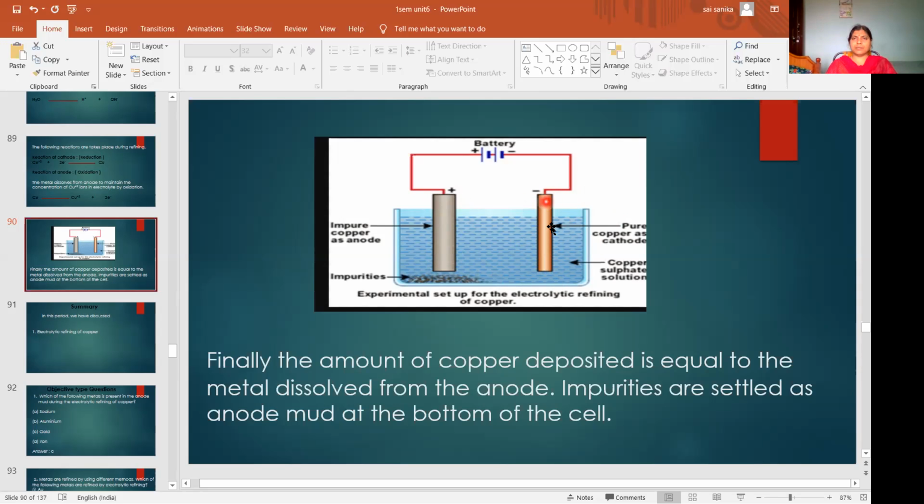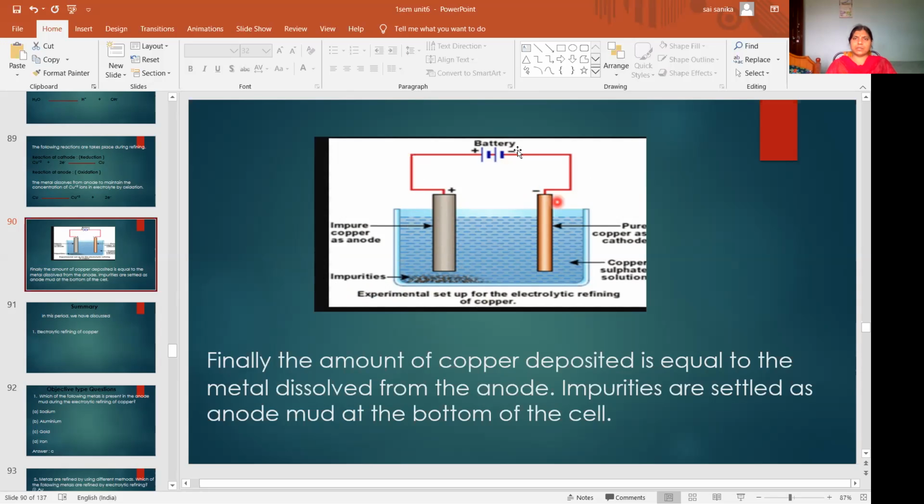After finishing this process, you remove the battery connection, remove the cathode, and separate the pure metal deposited on it. The impurities present in the block go and settle at the bottom of the cell as anode mud.